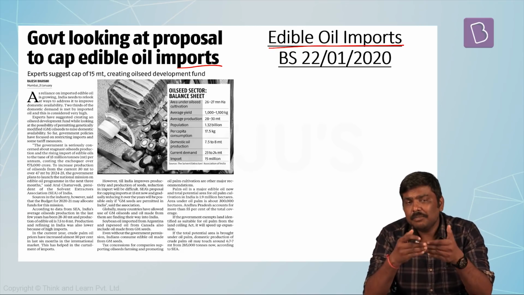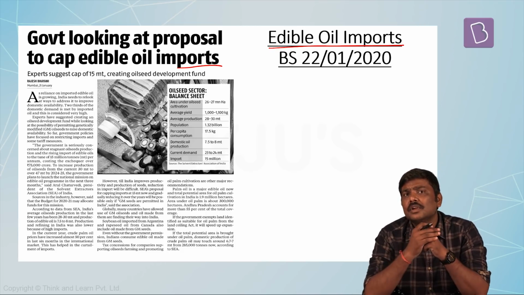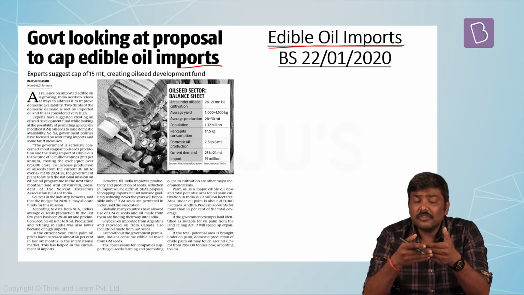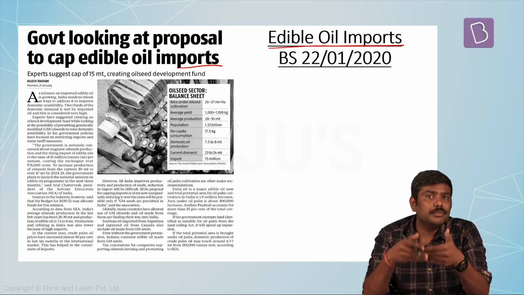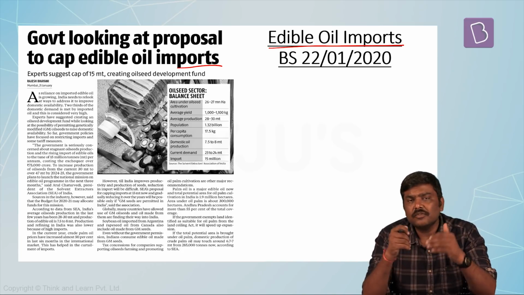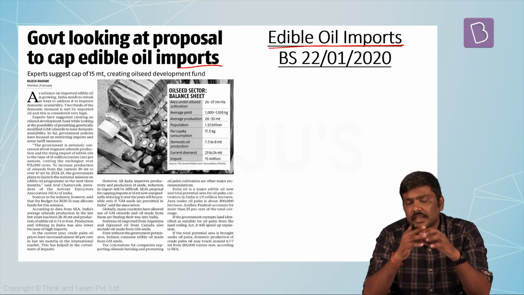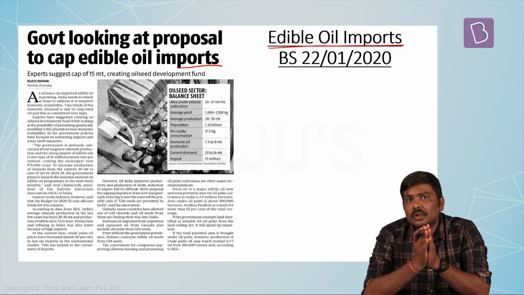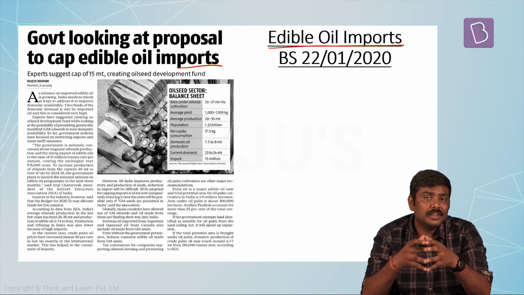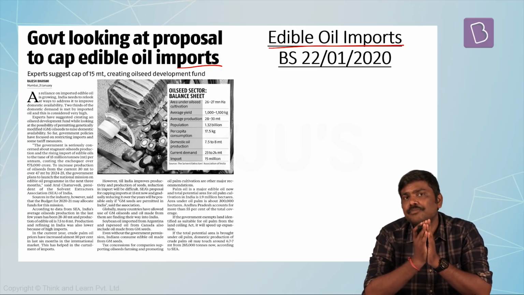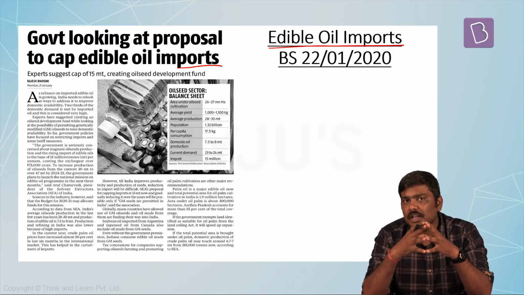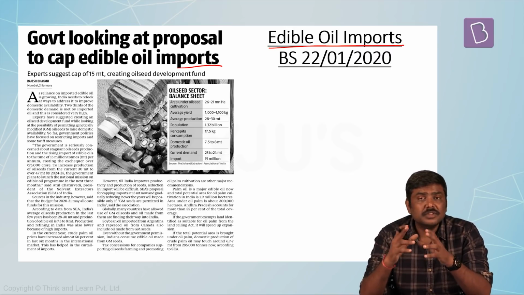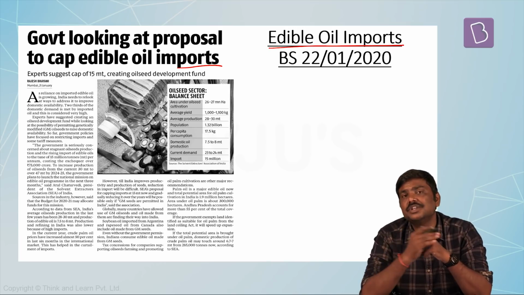Second, the dependency is very, very high. When India imports huge amount of edible oil, it also means precious forex reserves are flowing out of India. In case of palm oil, which is one of the biggest edible oils consumed in India, huge amount of production is done in 2 countries, Indonesia and Malaysia.